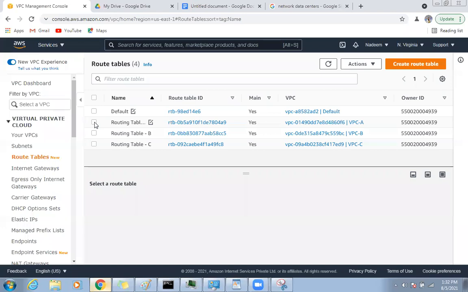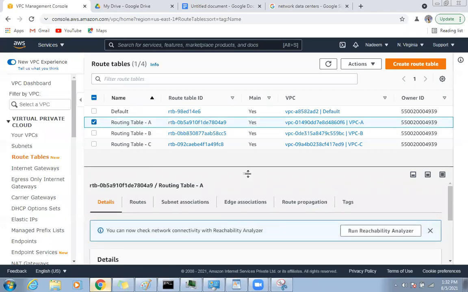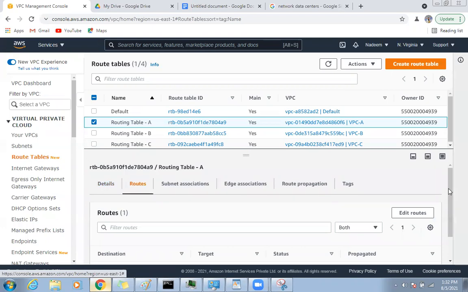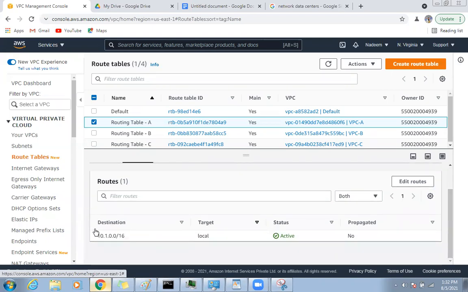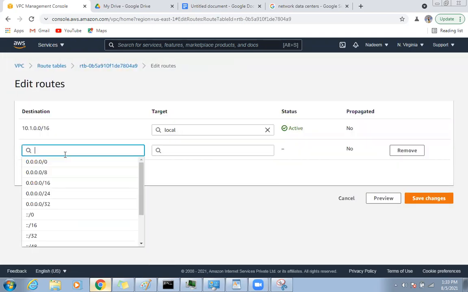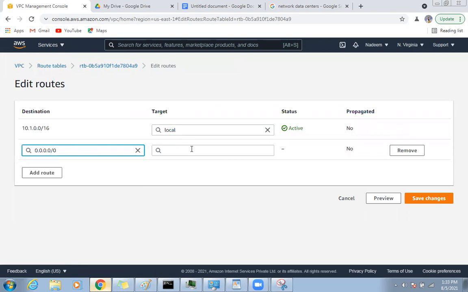Okay, so now if you go select A and go to the routes, now see by default you have your own network. If you recall, what is our CIDR of VPC A? 10.1.0.0/16. Only one route is there. So you need to go and edit here and add default route towards what?